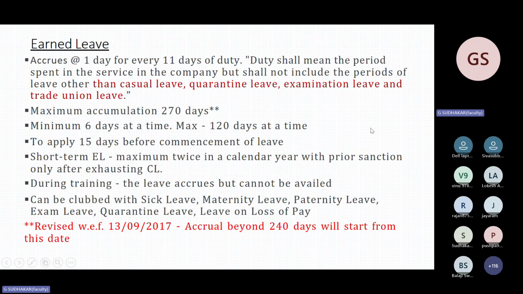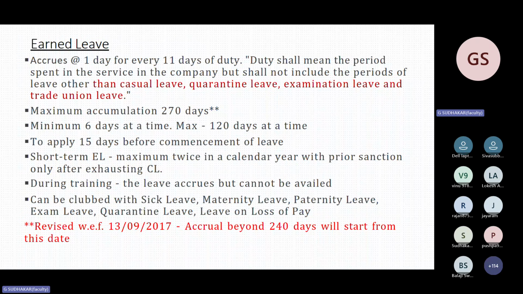Earned leave, very important. 1 day credit for 11 days of duty, not for 30 days. If you worked for 11 days, it will be credited. In a particular month, if you worked only for 22 days and the remaining 8 days you were on leave, we will not take into account the 30 days for calculating EL. The company will take only 22 days, so only 2 days will be granted, not more than that.